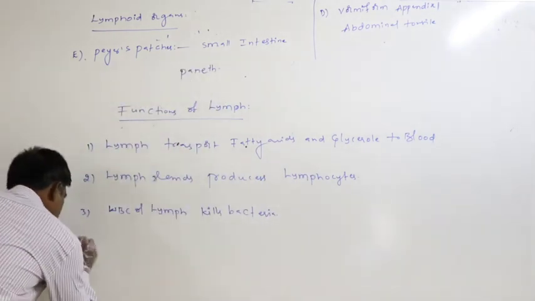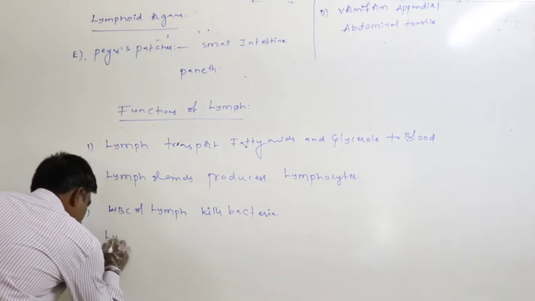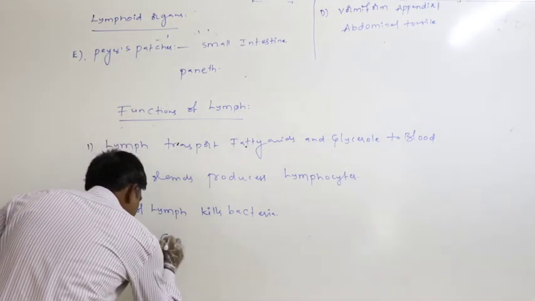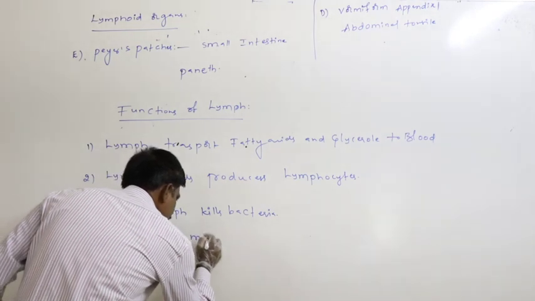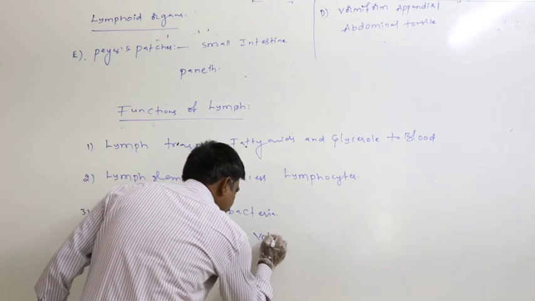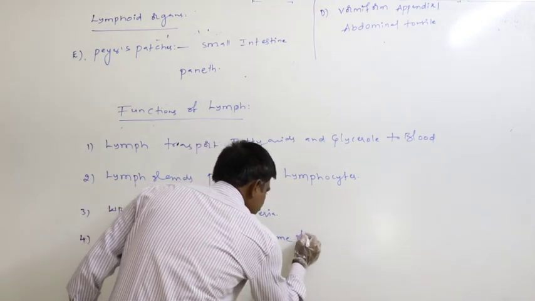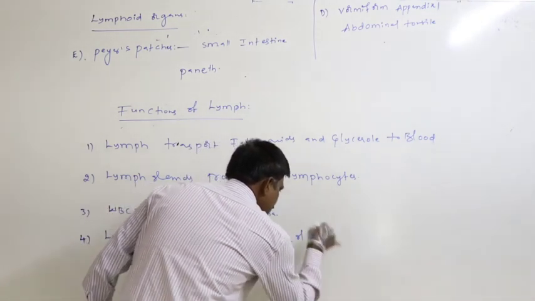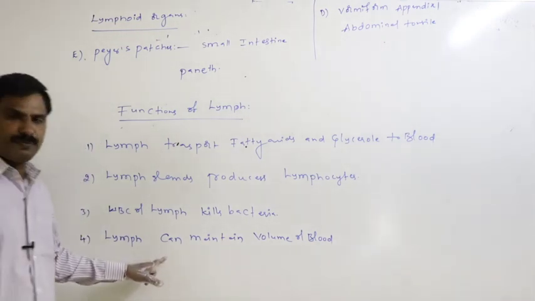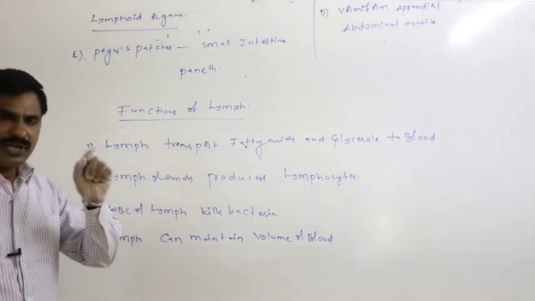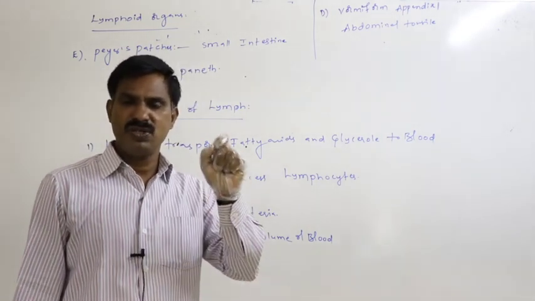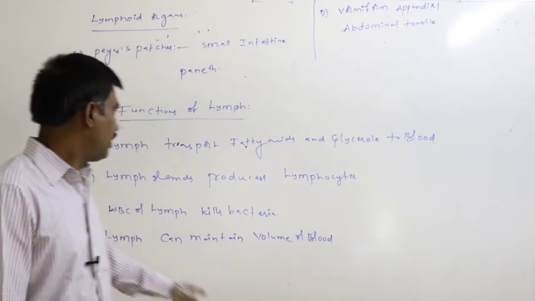Finally, lymph can maintain the volume of blood. Definitely, to maintain the volume of the blood, lymph must take part. To regulate and maintain the volume of the blood, lymph must be involved.